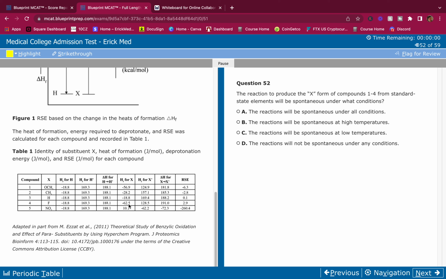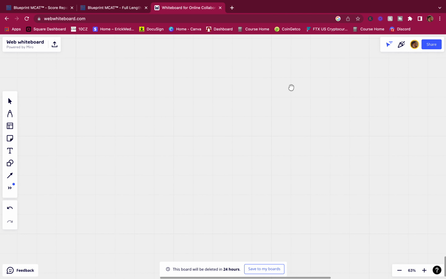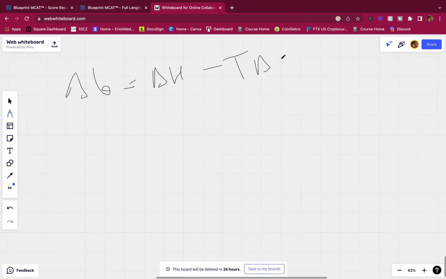All of them are negative. We have a negative delta H. All right, and they're asking spontaneous or non-spontaneous. Okay, we're going to have to use Gibbs free energy here. Delta G equals delta H minus T delta S.